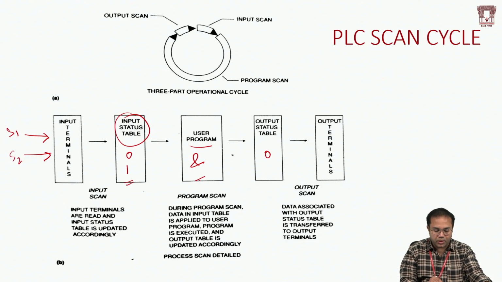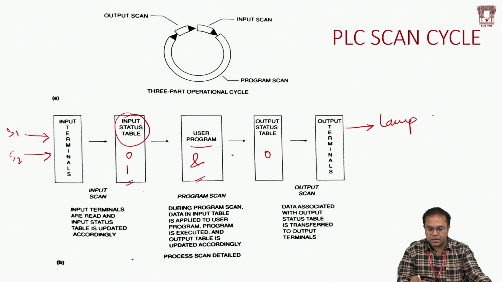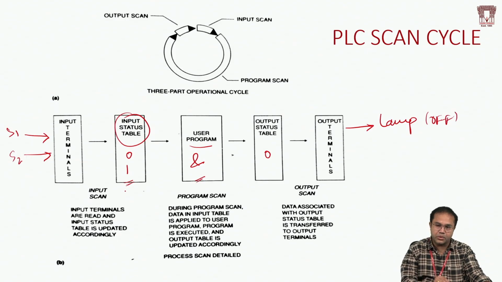With the program, the user program scan, you will execute the logic. And now I got the output as 0. This is the decision, and with the help of the output scan, this 0 will go to the output terminal. So across this terminal, let us say I have connected a lamp. Now the status of this lamp is off. Why? Because as per my inputs, the decision is 0, so it is off.